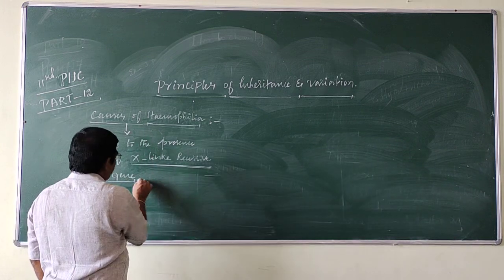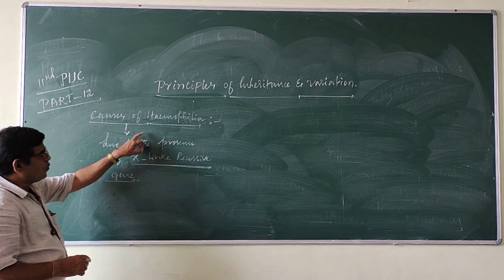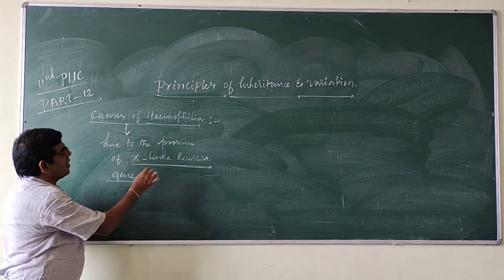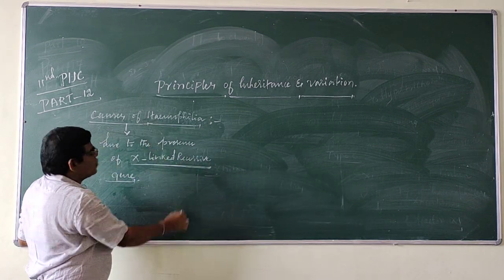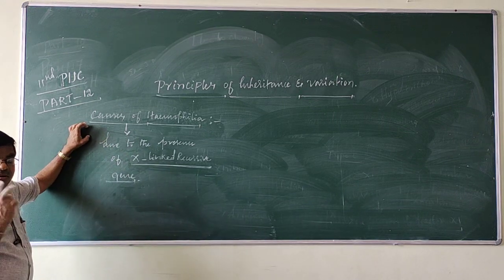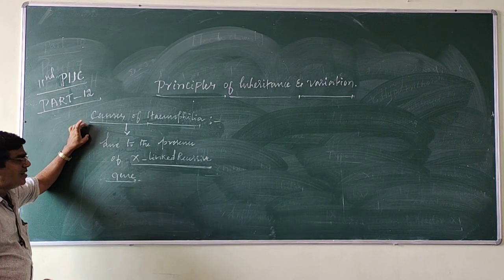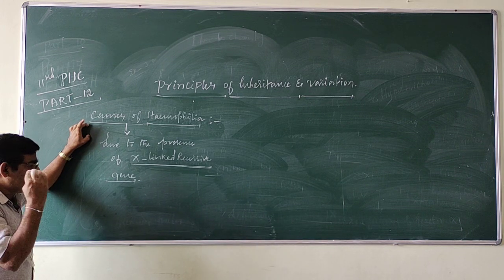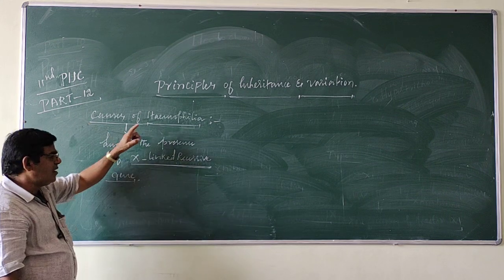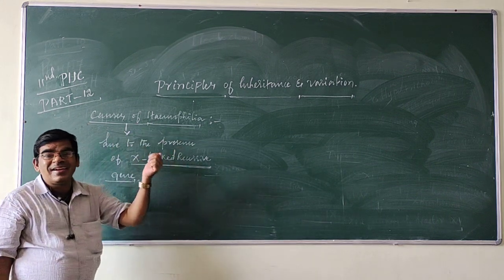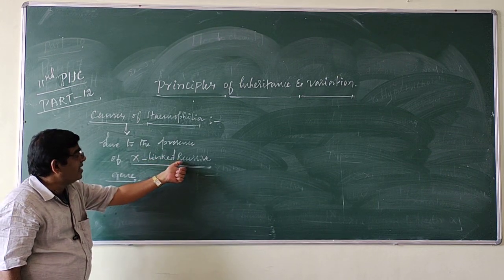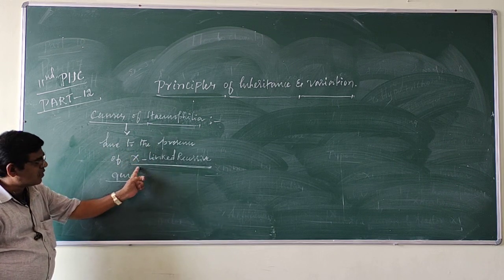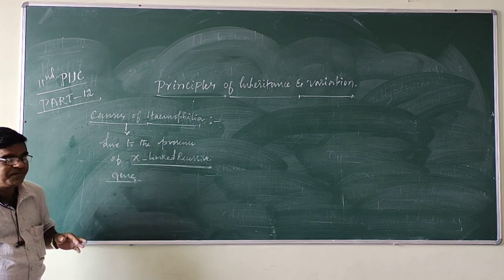So hemophilia is due to the presence of an X-linked recessive gene. Already I discussed the different types of sex-linked inheritance: X-linked inheritance, Y-linked inheritance, and XY-linked inheritance. So hemophilia is an X-linked inheritance.